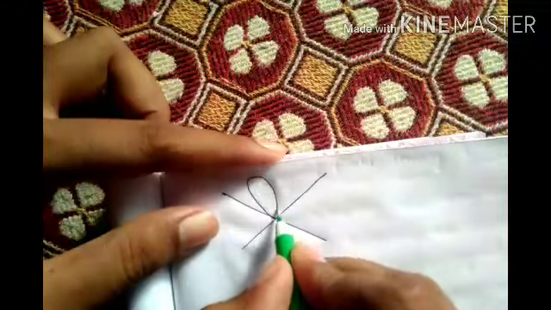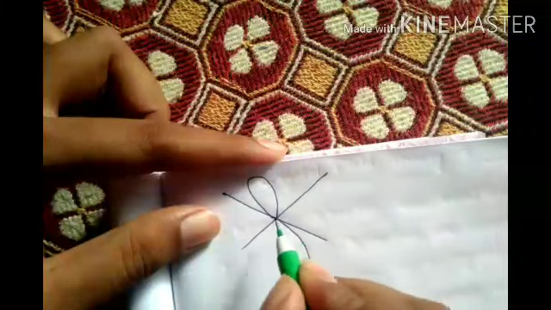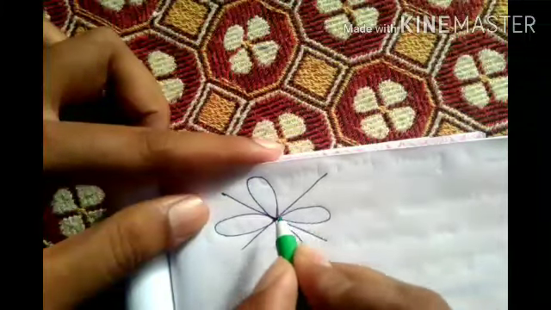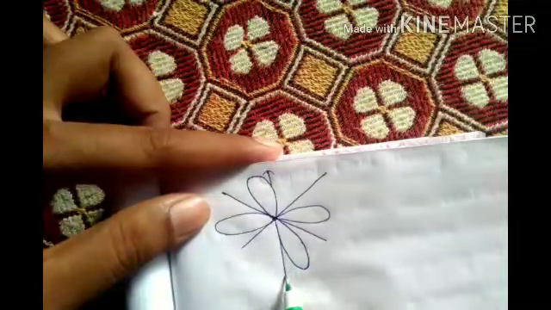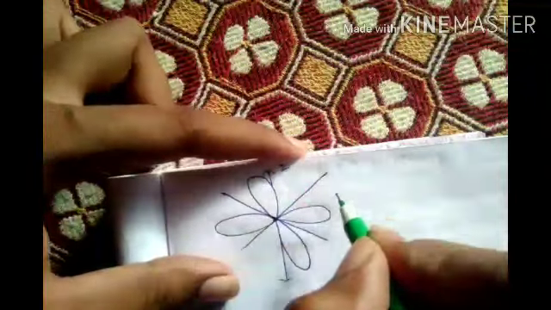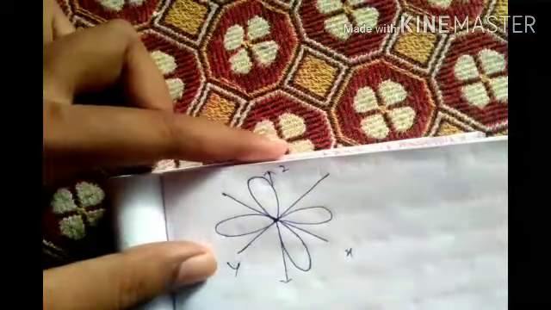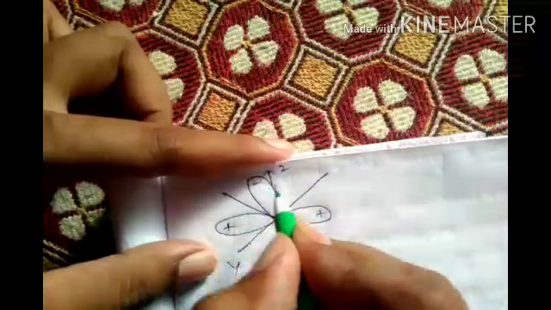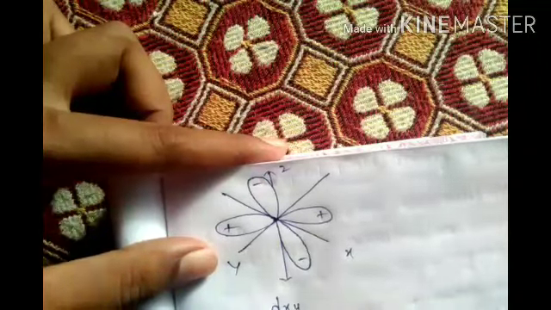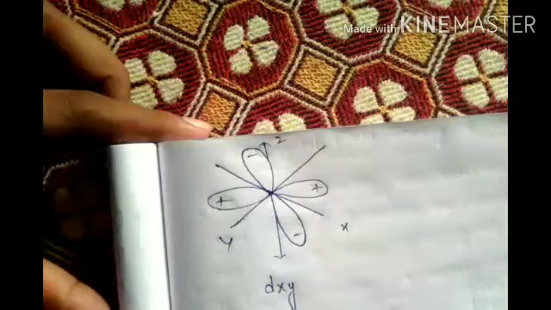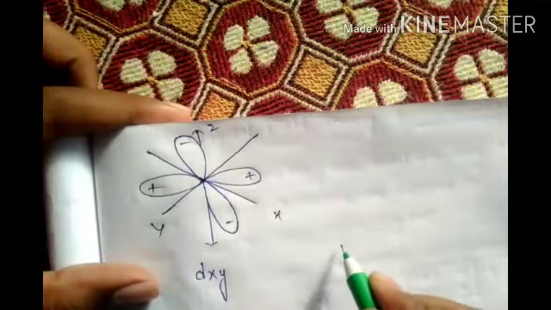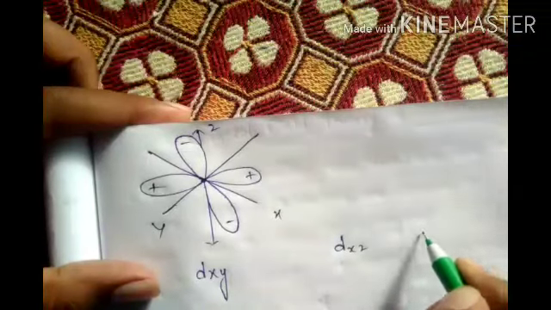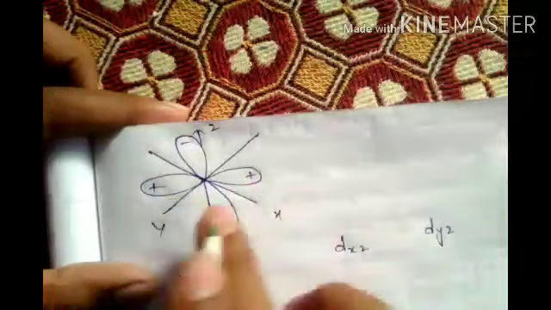Now next, the remaining ones, that you already know. This is z, this is y, this is x. Now this is positive, negative, negative. What is it? dxy. Like that. dxz, dyz. All diagrams are the same, only the axes are different.